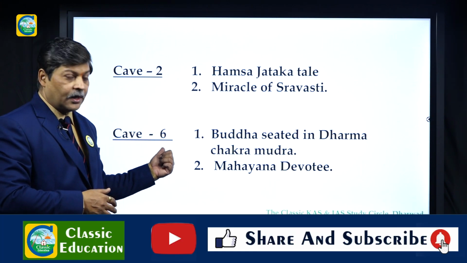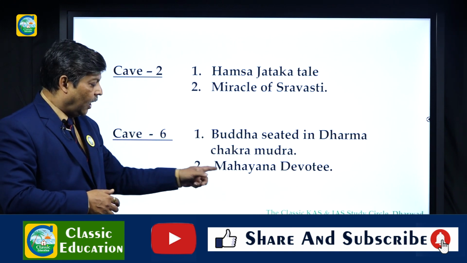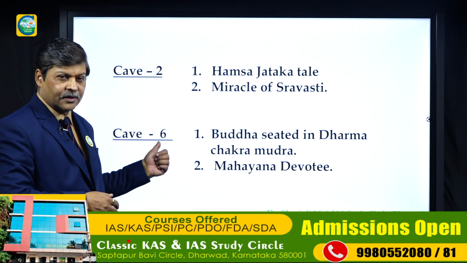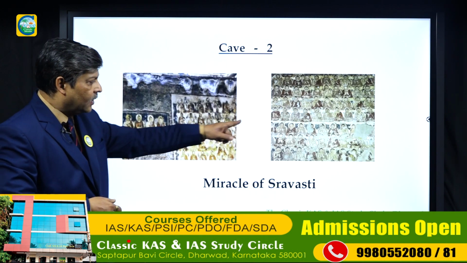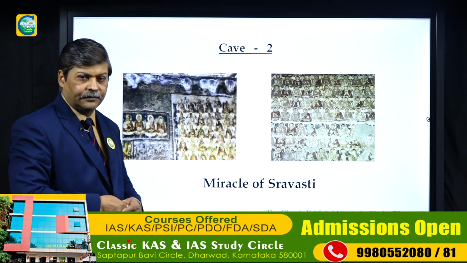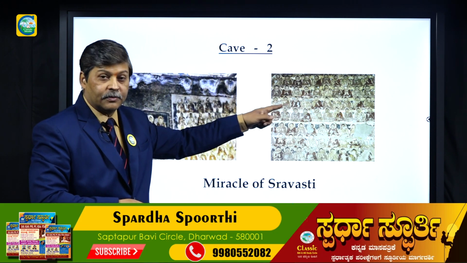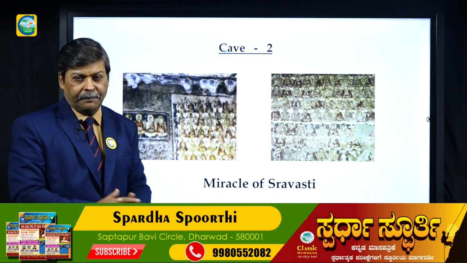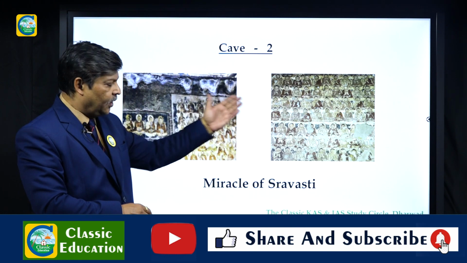Then cave number 6 has the Buddha seated in Dharma Chakra Mudra and the Mahayana devotee. These two paintings are there in cave number 6, so you can see them also. This is the Miracle of Shravasti, where you can see Buddha has multiplied himself into different forms. It is also called the 1000 Buddha painting, or the Miracle of Shravasti.